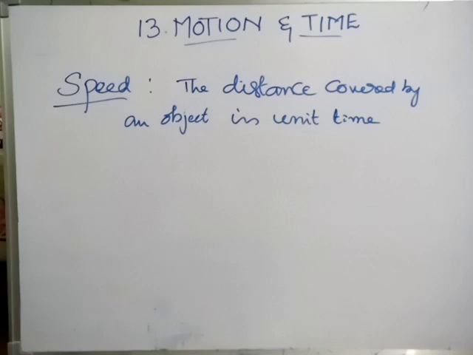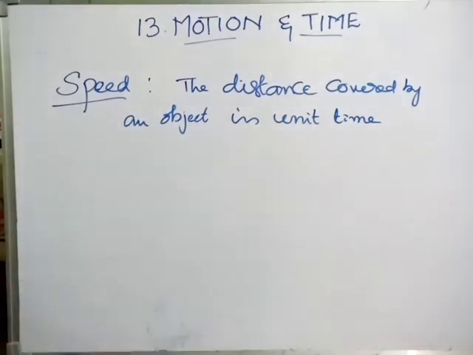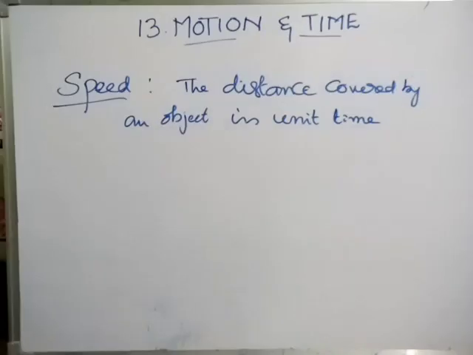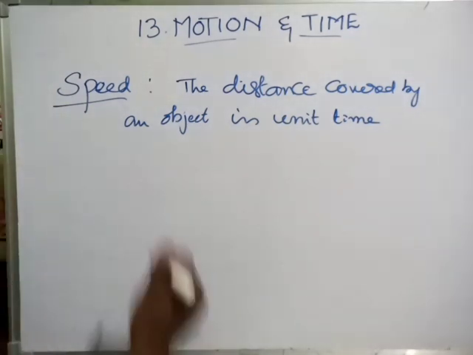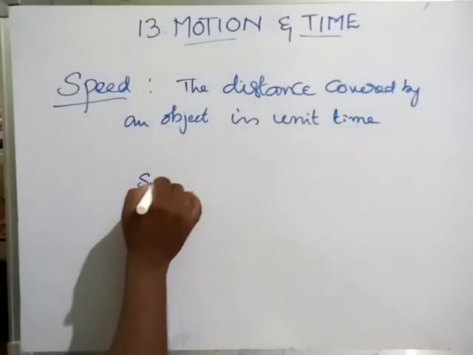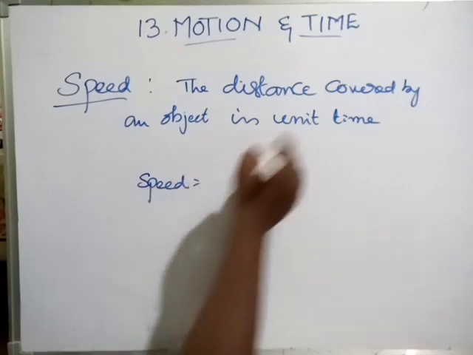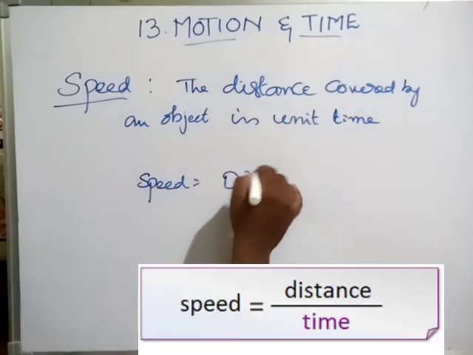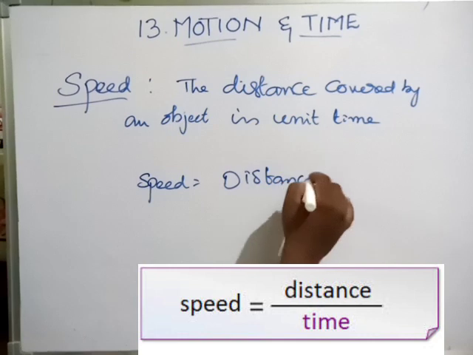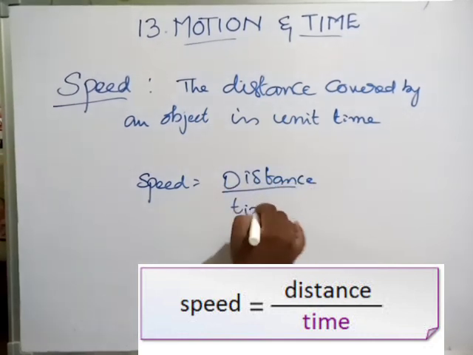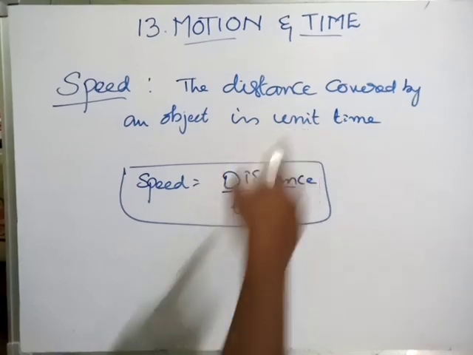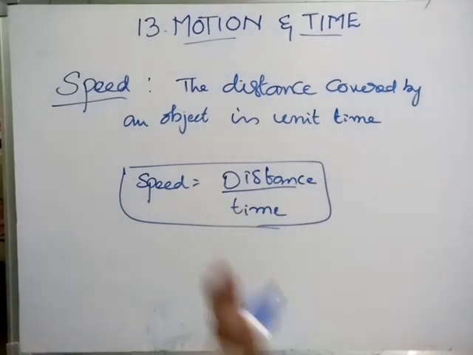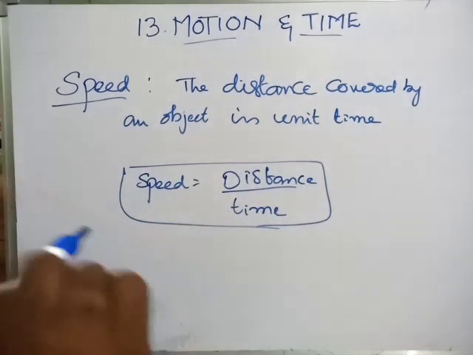The distance covered by an object in unit time is called speed. So we can write the formula: speed is equal to distance covered by time. Unit time means 1 minute or 1 second or 1 hour.